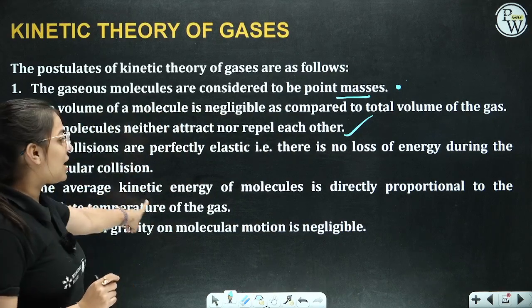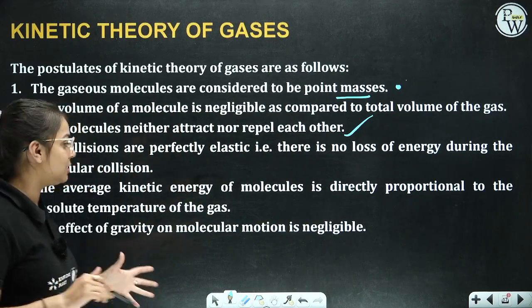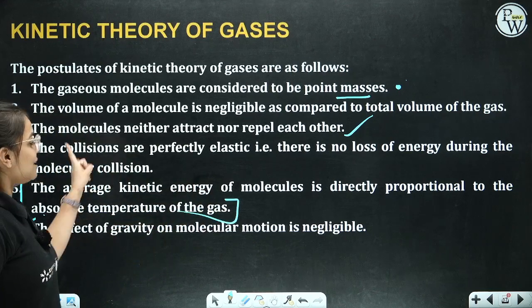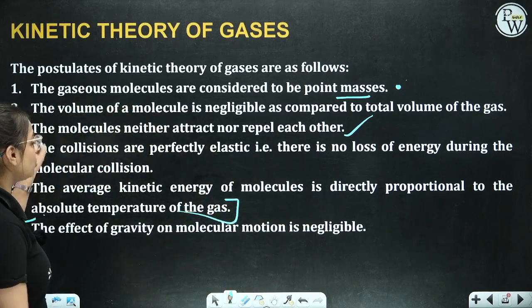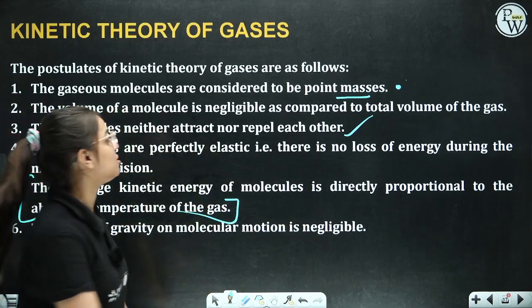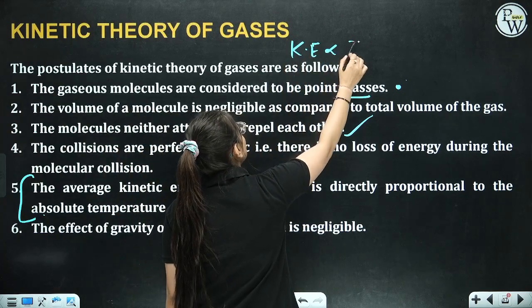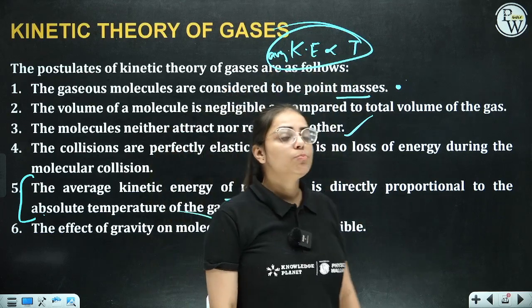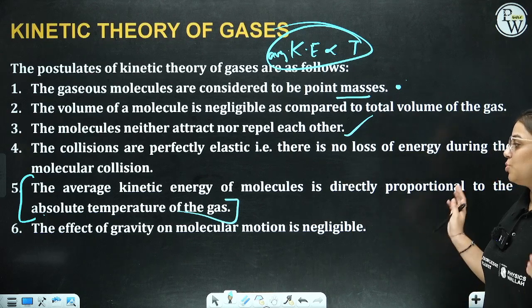Now, the average kinetic energy. See, what is exactly, I would say, the main postulate of KTG? The main postulate is this one. The average kinetic energy of the molecules is directly proportional to the absolute temperature. Very, very important. Average kinetic energy is directly proportional to the temperature, everyone. Very, very important as per the KTG, right? The effect of gravity on molecular motion is negligible.